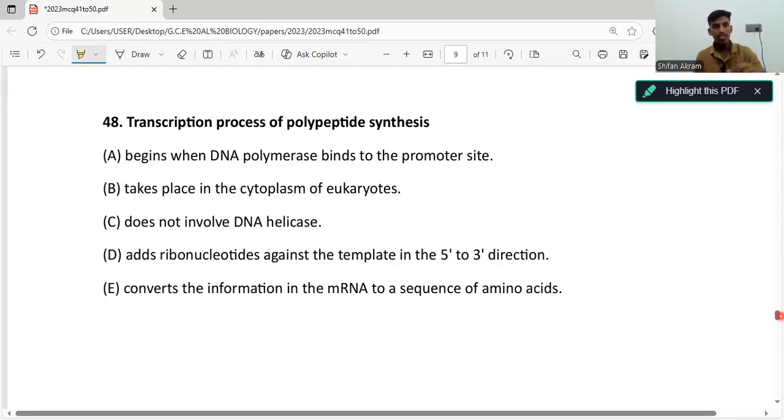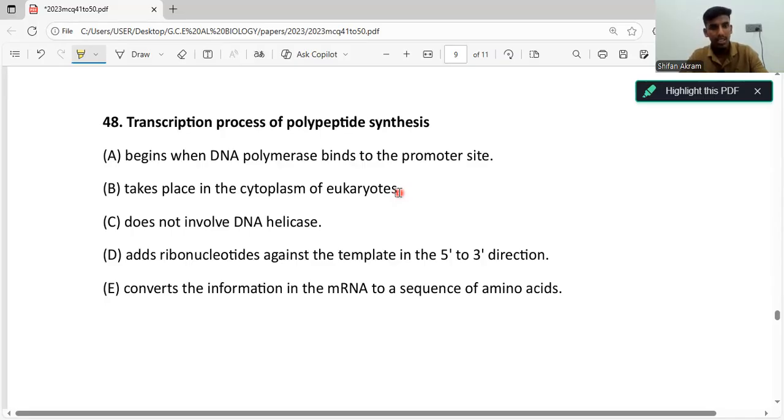Okay. Now, let's go through the first statement: begins when DNA polymerase binds to the promoter site. We know DNA polymerase is involved in DNA replication, not in transcription. In transcription, the enzyme that is involved is RNA polymerase. So RNA polymerase is the one that binds to the promoter site. That statement is wrong. Second statement: takes place in the cytoplasm of eukaryotes. Now, where does transcription take place? Transcription takes place in the nucleus, not in the cytoplasm. Why in the nucleus? Because DNA is present inside the nucleus. Again, that is also wrong.